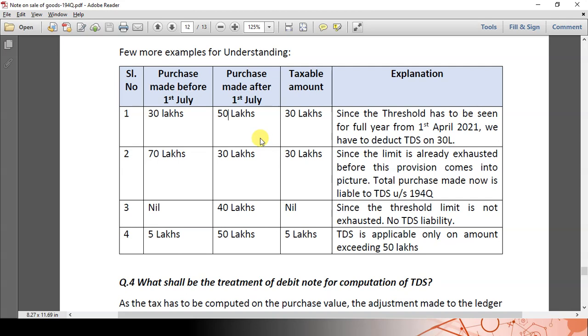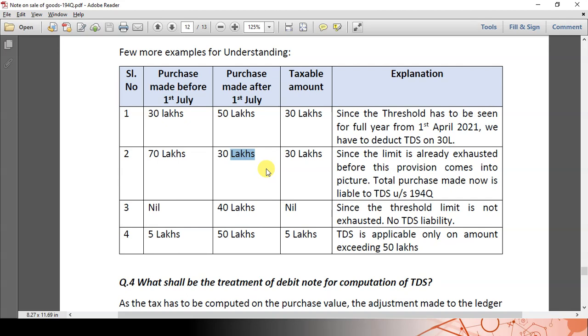Let us take another example. Before July itself, the 50 lakhs has been crossed. That means the purchase made is 70 lakhs before 1st July itself. Now the purchase after that is only 30 lakhs. Since the threshold limit of 50 lakhs is already exhausted, on whatever purchase is made after 1st July, that is on the 30 lakhs, we have to straight away deduct the TDS. No more threshold limit.